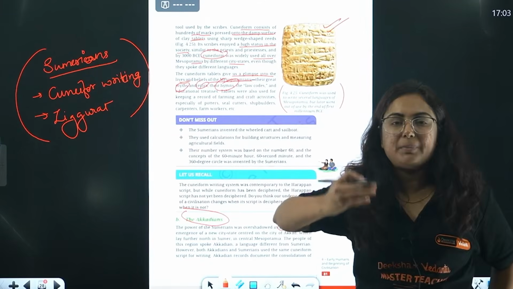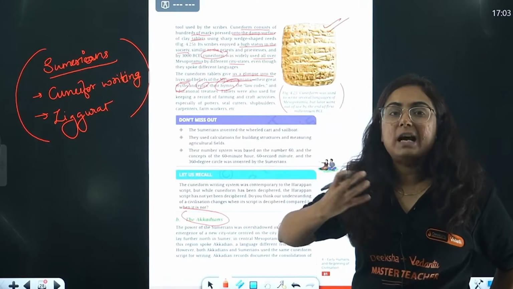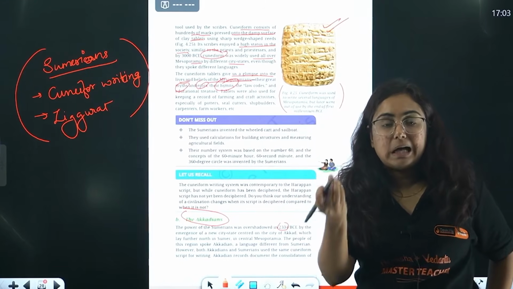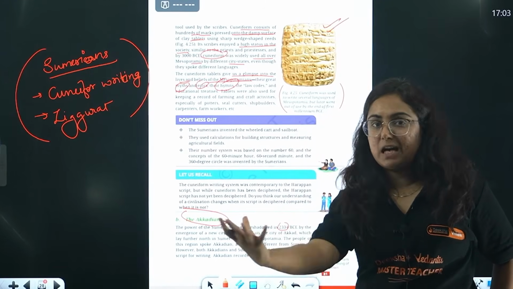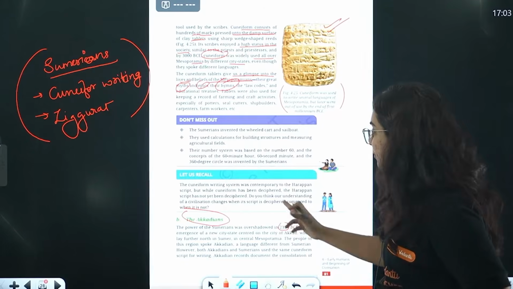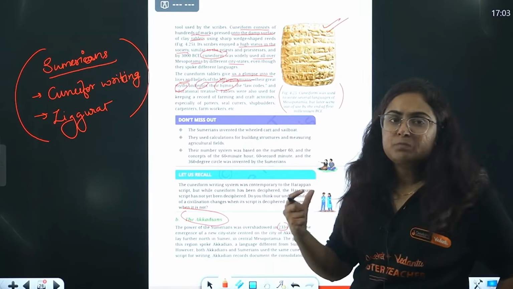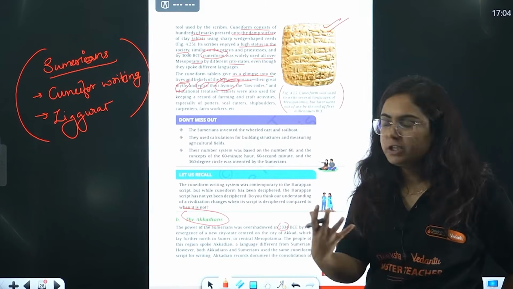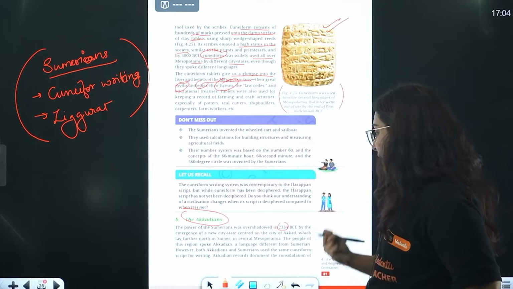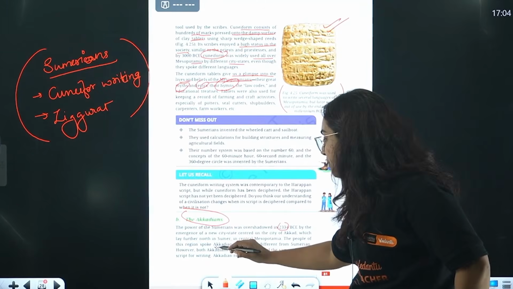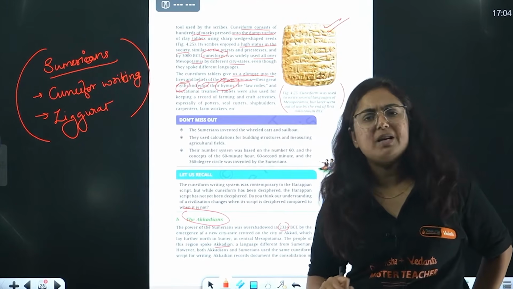So after a period of time, we found that there was growth of other people, other regions, other nation states along with the Sumerians, and one of them was the Akkadians. As the power of the Sumerian authorities was gradually declining, the people of this region spoke Akkadian. So ma'am, was it different?